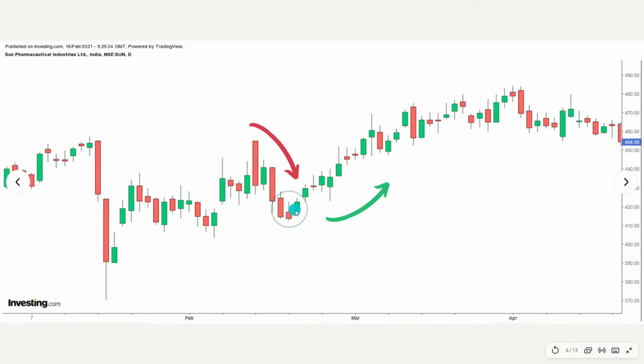It should always be an opposite color. Let's assume here it is a red color. This should be a green color.